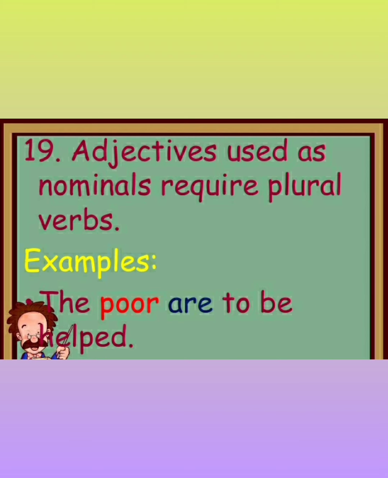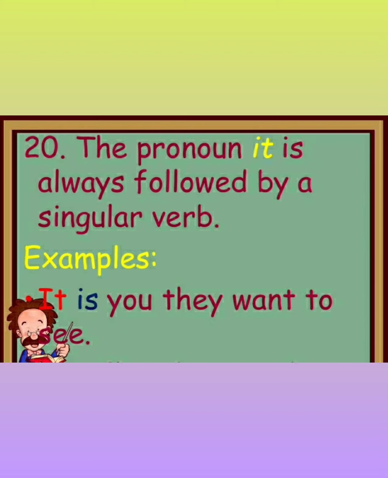Now rule number 20. The pronoun it is always followed by a singular verb, like: it is you they want to see, or they want to see you. This pronoun it, we sometimes call the introductory it also. So it is always followed by a singular verb, as you can see in this example.